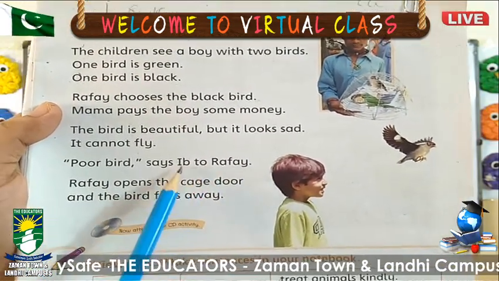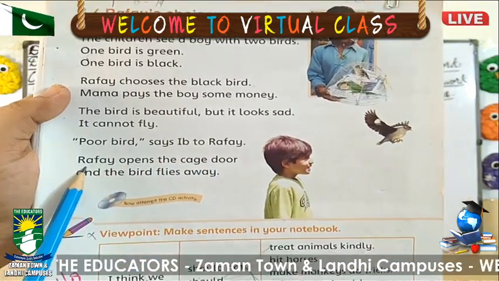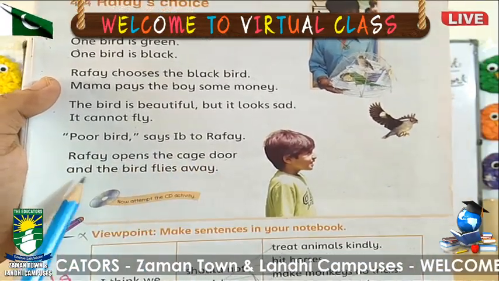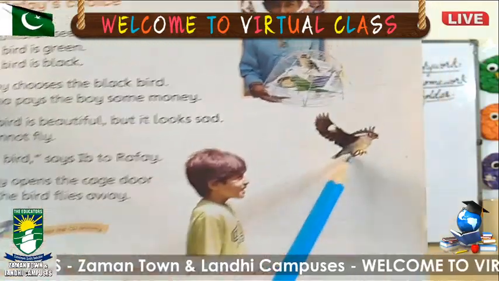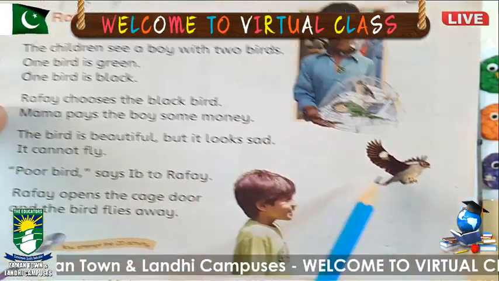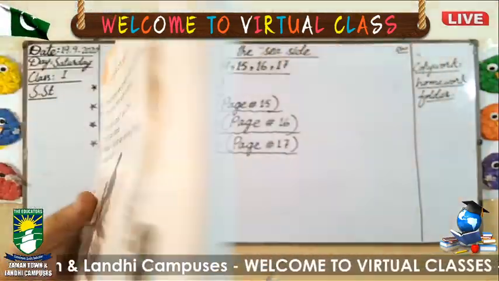Ivy is continuously saying something to Rafe. Rafe opens the cage door and the bird flies away. Look here, now the bird is happy. Okay students, you will read this chapter again.